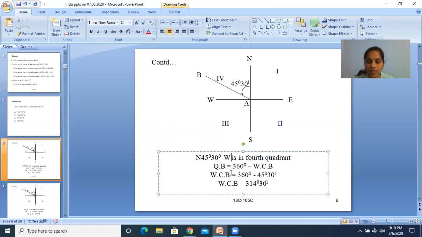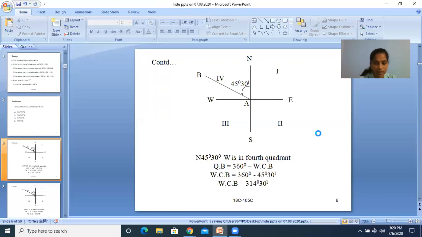So they have given QB as 45 degrees 30 minutes. Then you can substitute here. WCB is equal to 360 minus 45 degrees 30 minutes. So WCB is equal to 314 degrees 30 minutes. So that is the value. Here you need not show the quadrants. You cannot show the quadrants in WCB system. So that's why you can leave it like this only. So that is the first one, first sum, A sum.